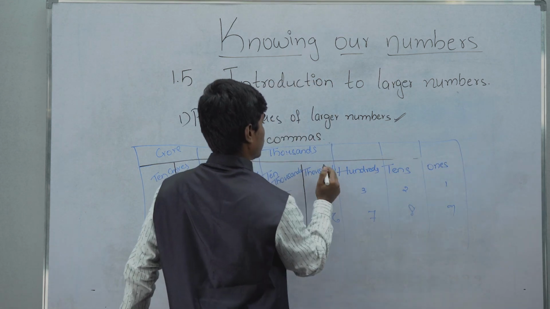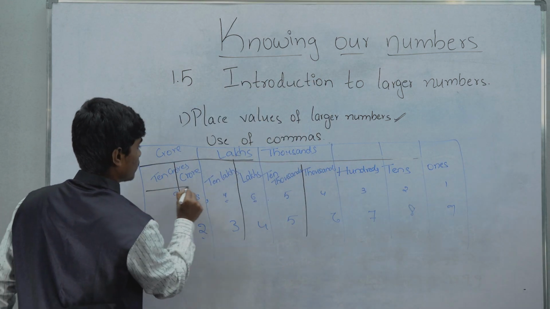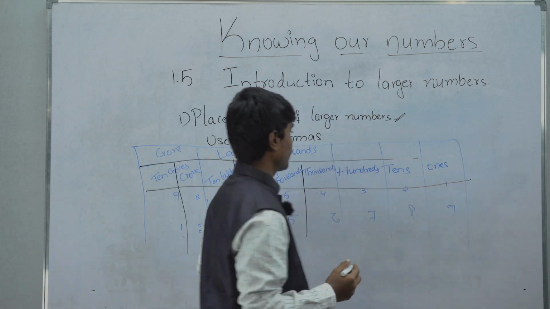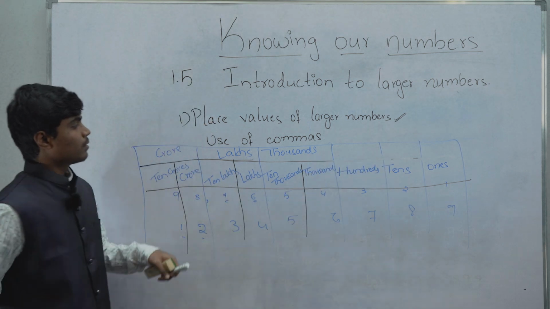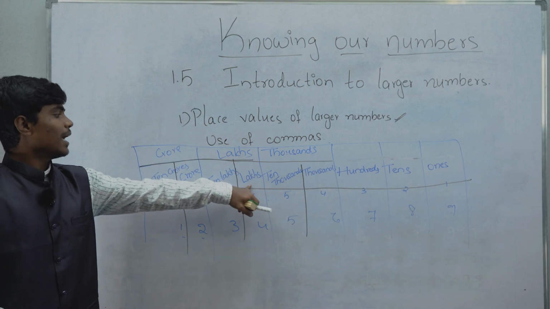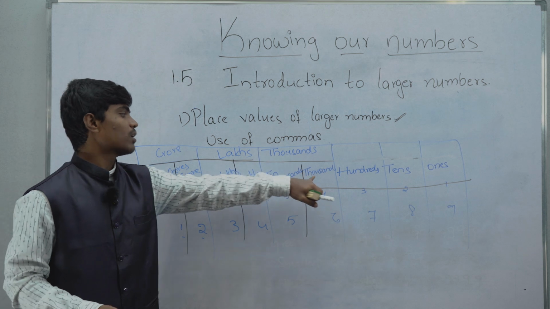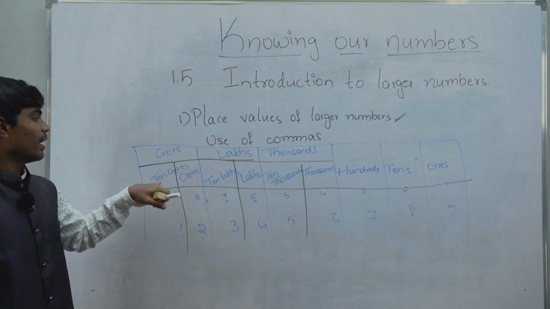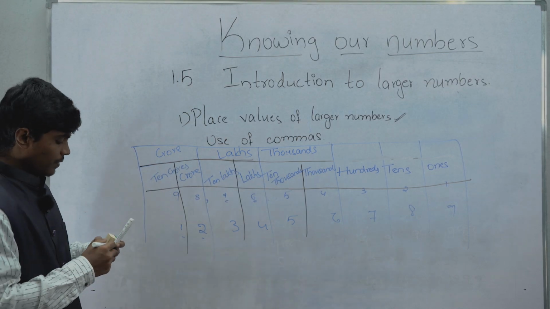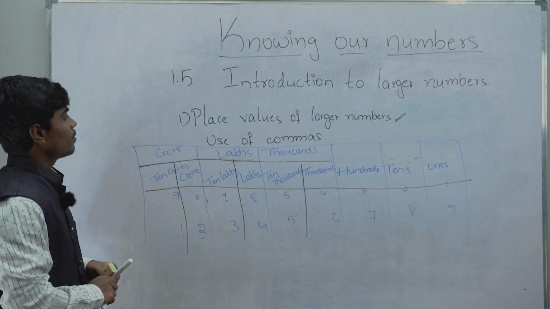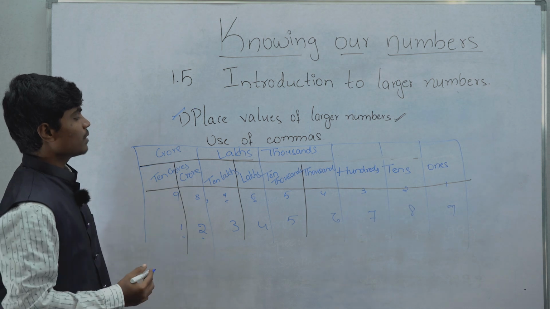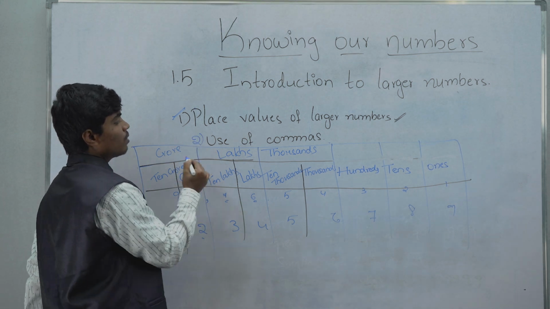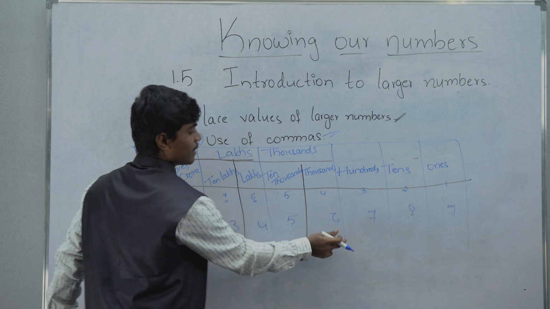This is the place value table. Now we have discussed the place values of larger numbers. Then, now we will know where to use commas in this number.